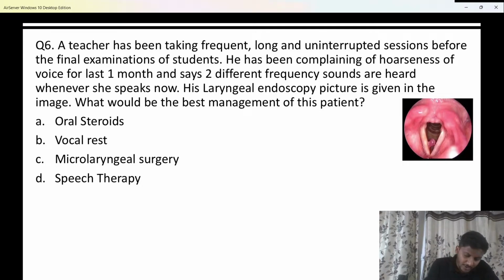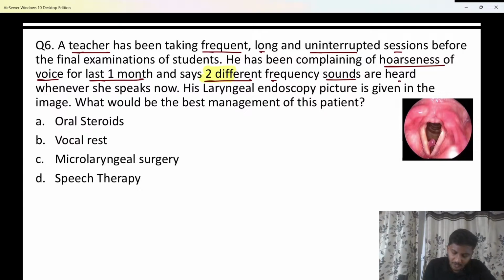So here we have a question, beta, which says a teacher has been taking frequent, long and uninterrupted sessions before the final examinations of the students. He has been complaining of hoarseness of voice, beta, for almost the last 1 month, and says 2 different frequency sounds are heard. Now what is this, 2 different frequency sounds, beta?